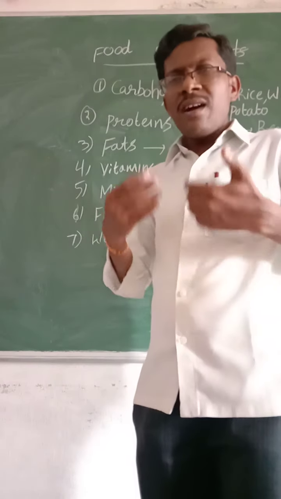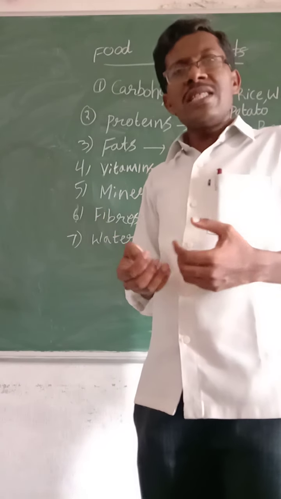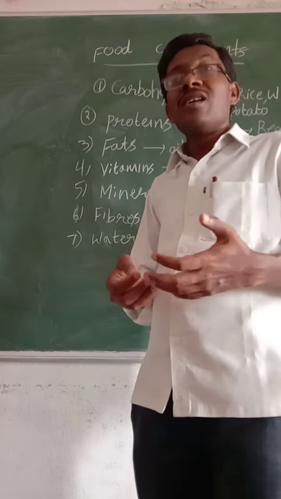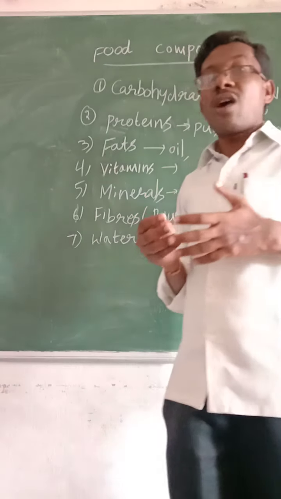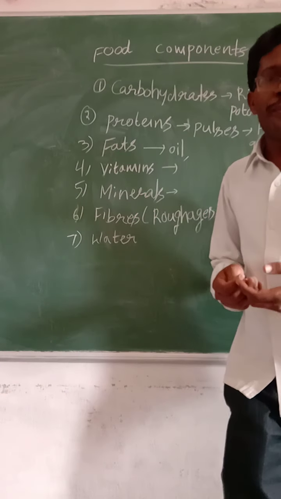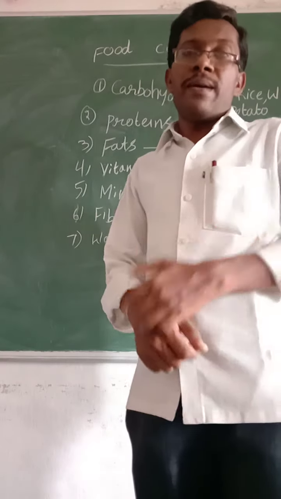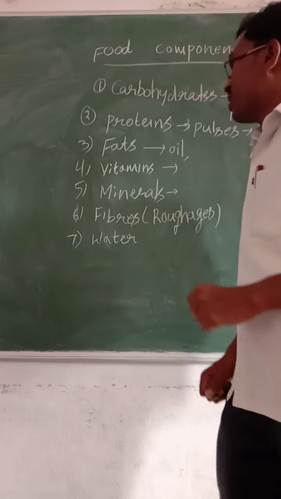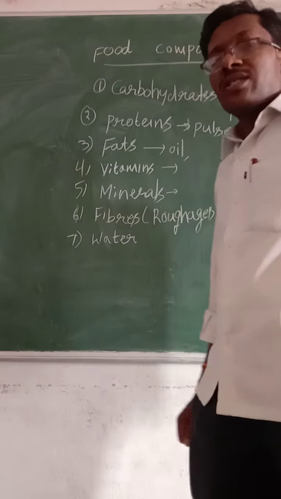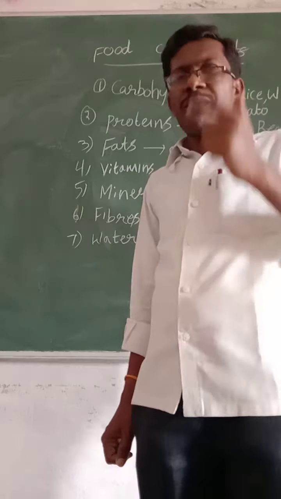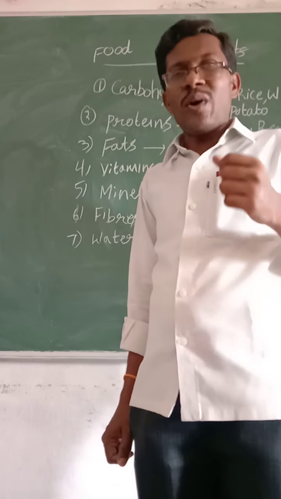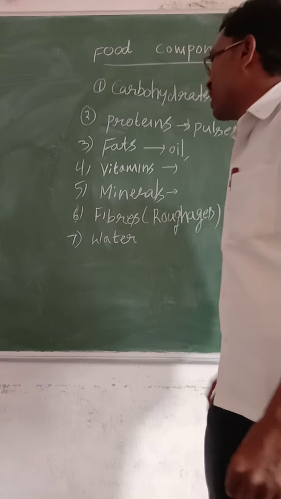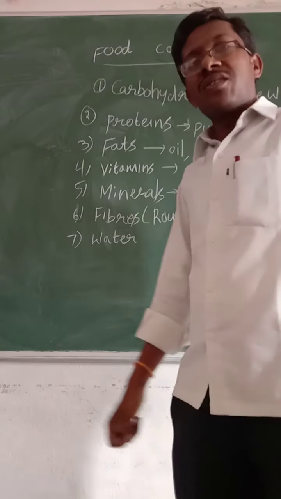So if we lack minerals in our food, what happens? Body function is somewhat different. That means common metabolism may get disturbed. So for functioning of our body, we need some minerals. For functioning of our brain, we need some minerals. Sodium ions, potassium ions, chloride ions, these are the ions we need. That's why we have to take mineral content food material.